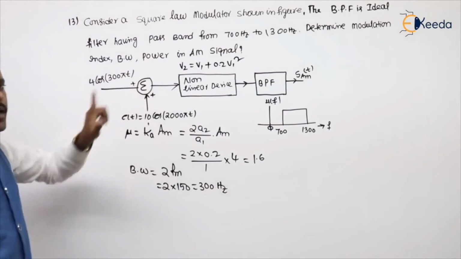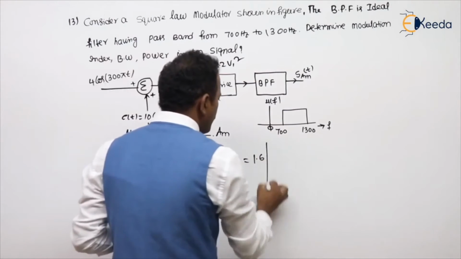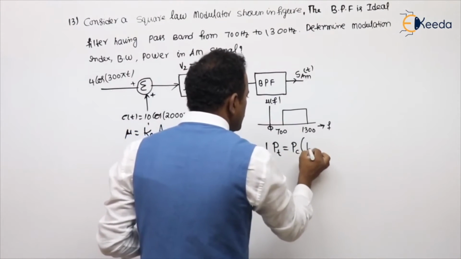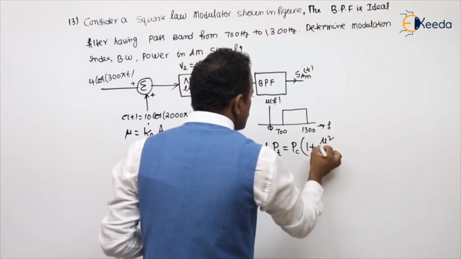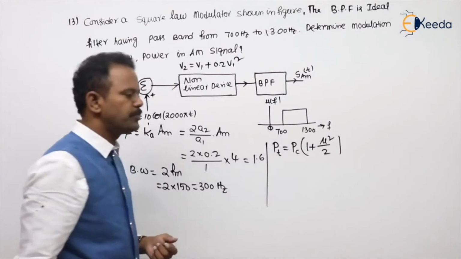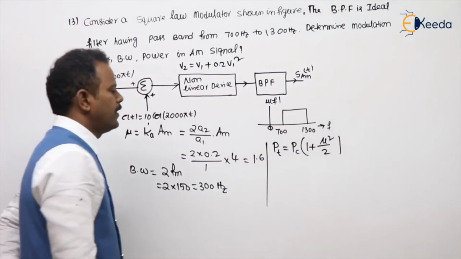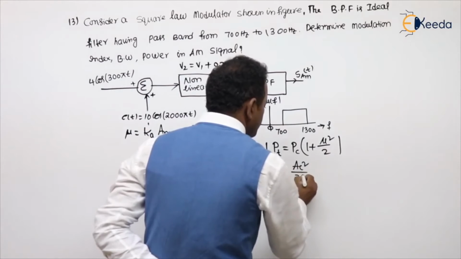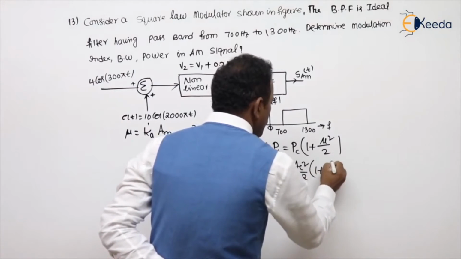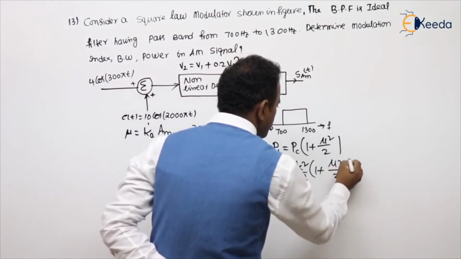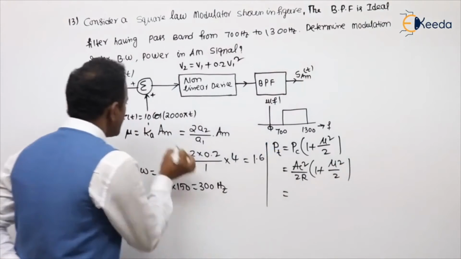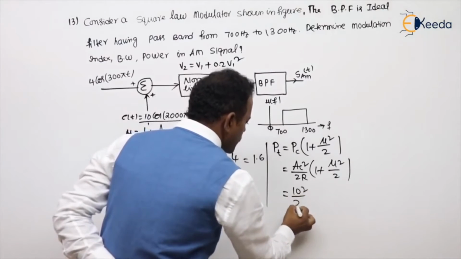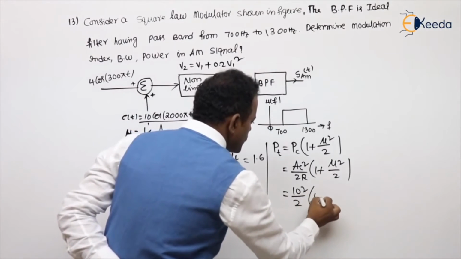Next, what is it asking, sir? Power. What is the power formula? Total power PT equals PC into 1 plus mu square by 2. Are you following my point or not? What is the PC, sir? AC square by 2R into 1 plus mu square by 2. What is the AC value, sir? See the carrier, 10. So 10 square by 2 into resistance, which is not mentioned, so 1 ohm.